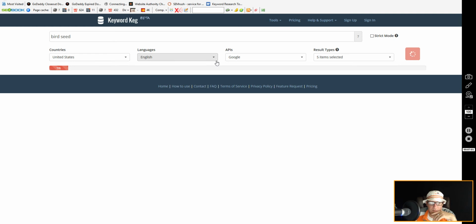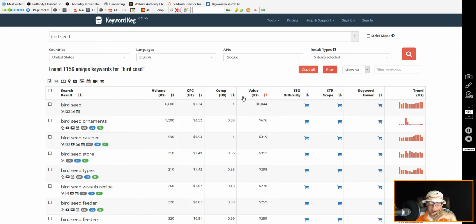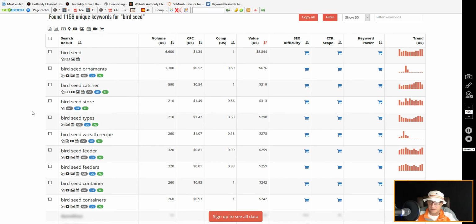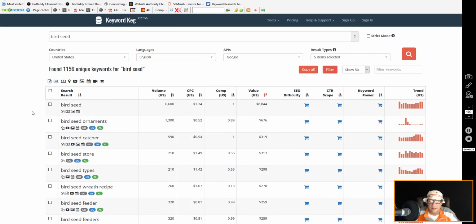If we go to Google, which should be a little bit different, you can see the cost value goes up about $8,844. Now this is organic search, 676. So it's a little bit higher than YouTube, but of course, organic search is always going to pay the most money. And anyways, I think this is a gold mine, guys. I love running into stuff like this that gives you free information.